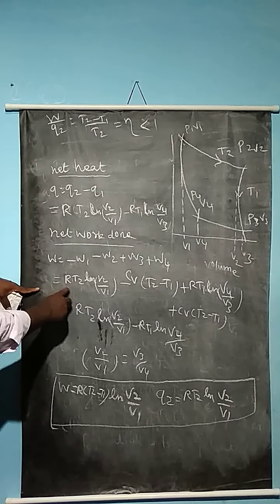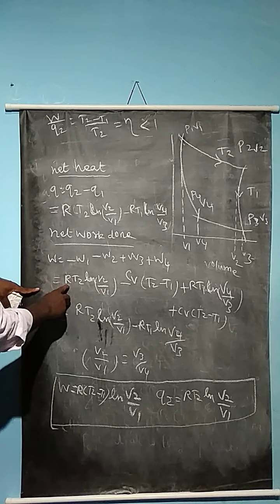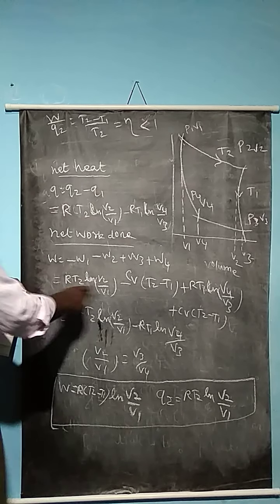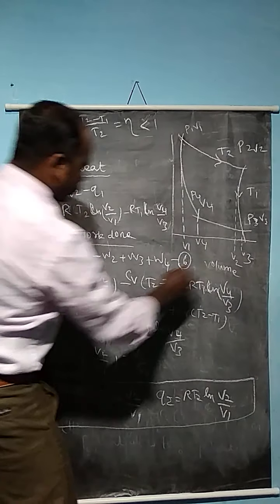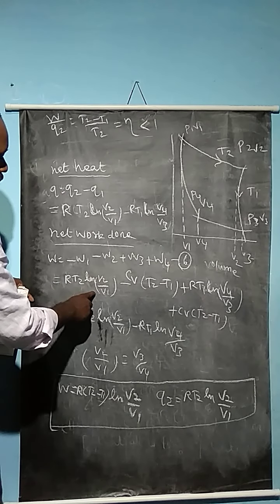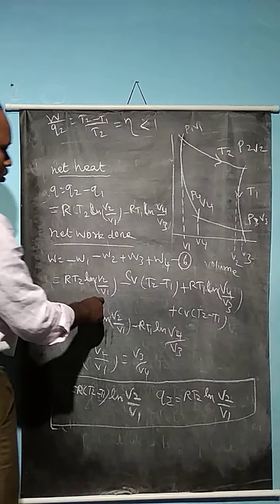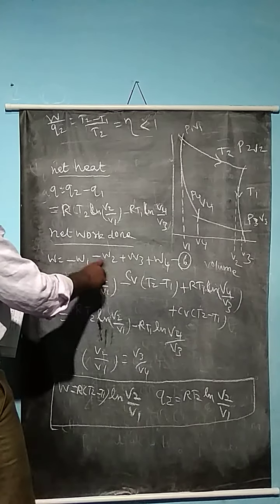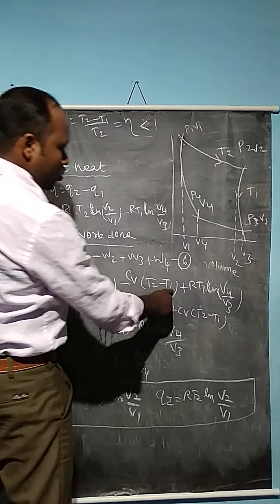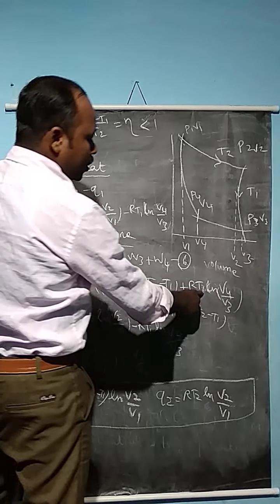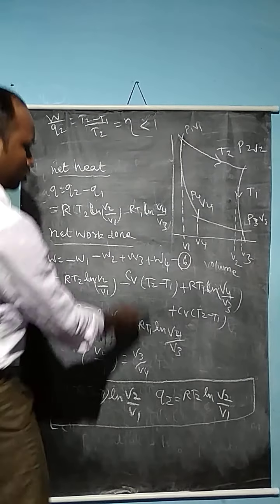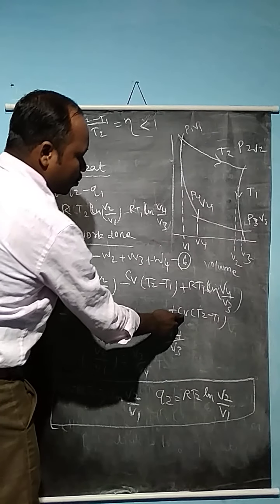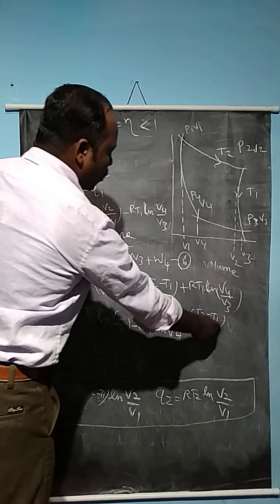So apply the values of W1, W2, W3 and W4 into equation 6. R into T2 ln V2 divided by V1 minus CV into T2 minus T1 plus R into T1 ln V4 divided by V3 plus CV into T2 minus T1.